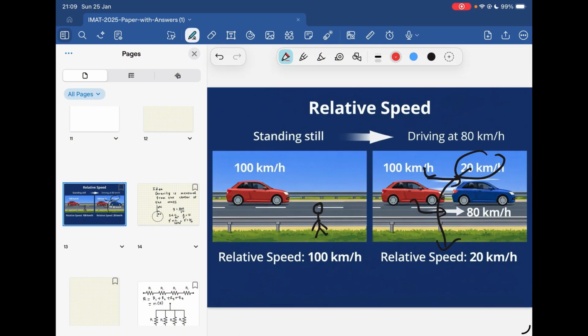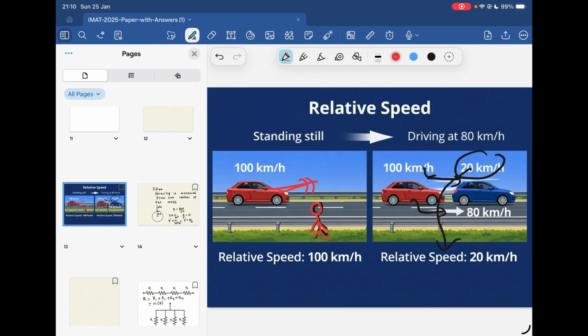Let's see with an example. In this picture, if you are someone who is standing here, and the car is moving with 100 km per hour, for you the speed appears exactly 100 km per hour. Imagine you are standing on the side of the highway. When the car passes at 100 km per hour, to you its speed is exactly 100 km per hour.